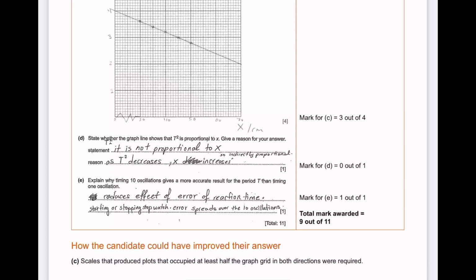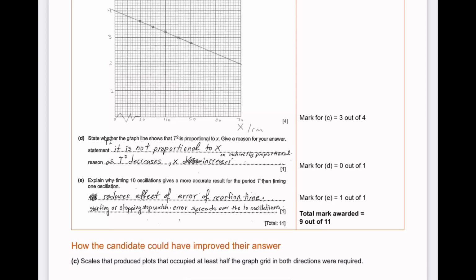E. Explain why timing 10 oscillations gives a more accurate result for the time period T than timing 1 oscillation. The answer the candidate gave us is reduces effect of error of reaction time. This is something that I think every student should memorize by heart, because such questions are repeated in some papers and you just need the exact marking scheme answer.